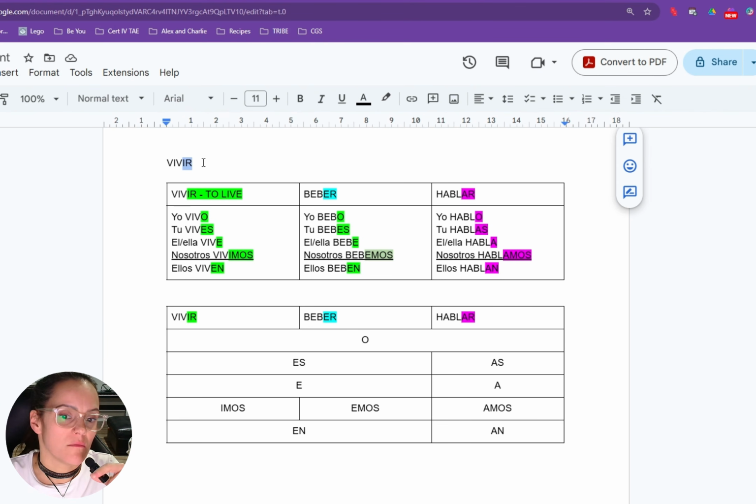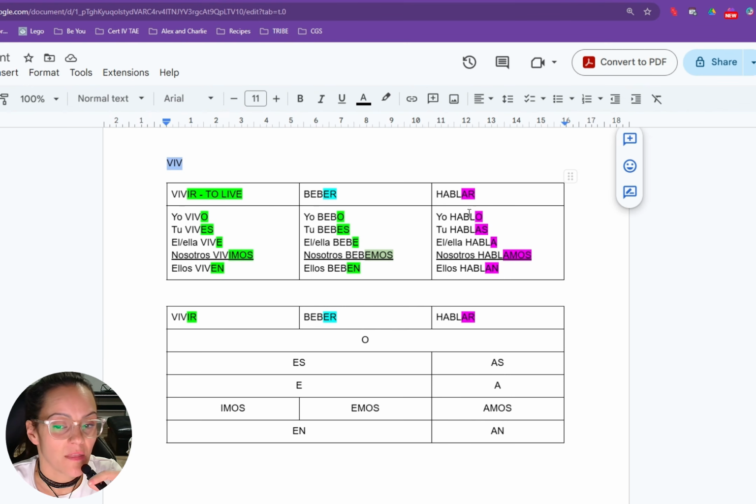When I say that we remove the ending, the IR ending, what's left is what we use to add all the subsequent endings. That works for all three groups. We've got viv in this group, beb in this other group, and habl in the first group.